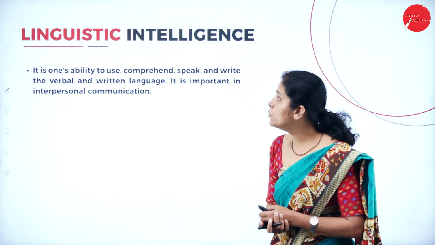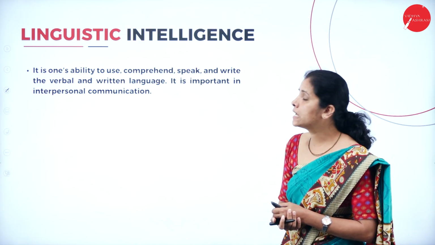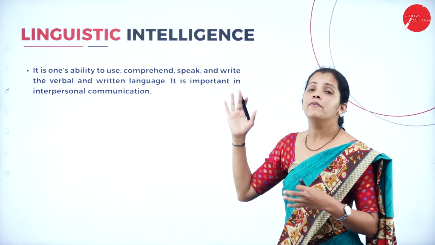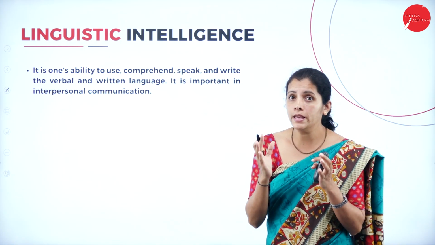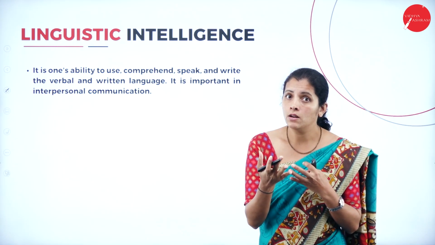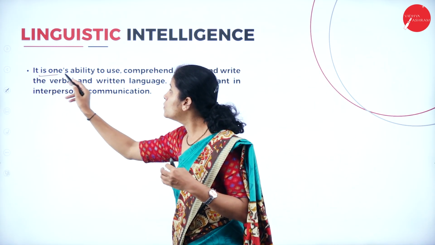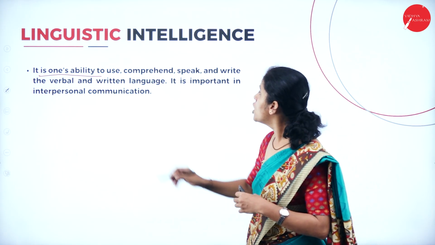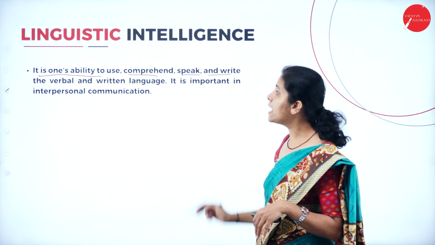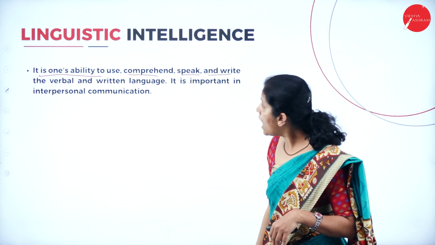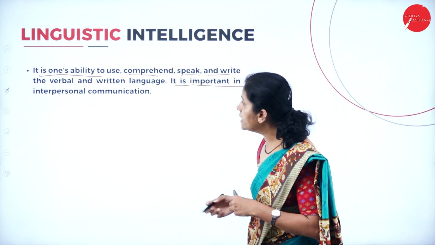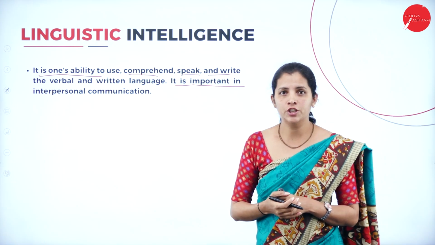Moving further, I'm going to have linguistic intelligence. So what is linguistic intelligence? If I consider human beings, how do they communicate? Through oral language. It is one's ability to use, comprehend, speak and write verbal and written language, and it is important in interpersonal communication.